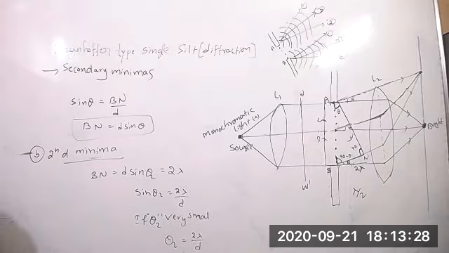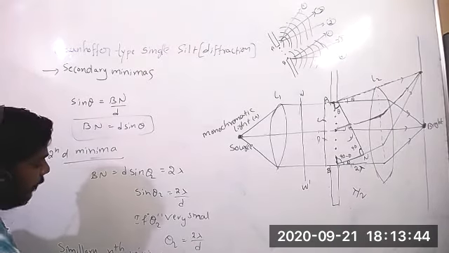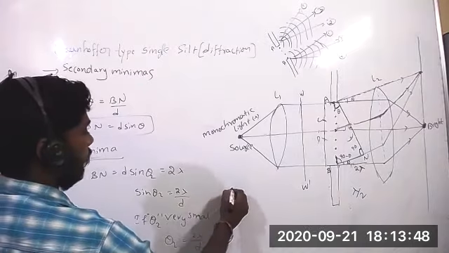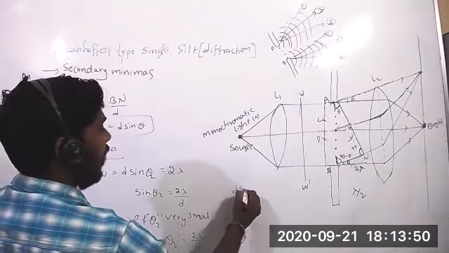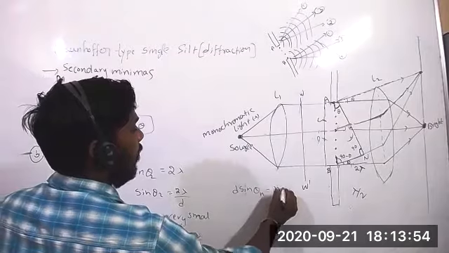Similarly, the nth minima is d sine theta n equal to n lambda.